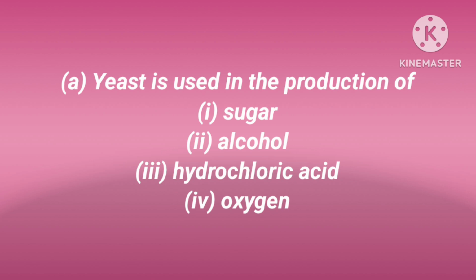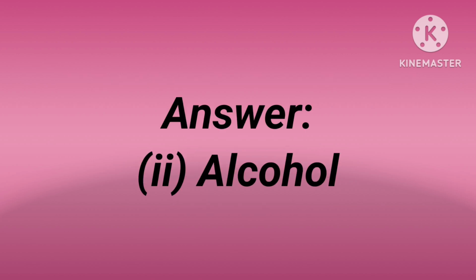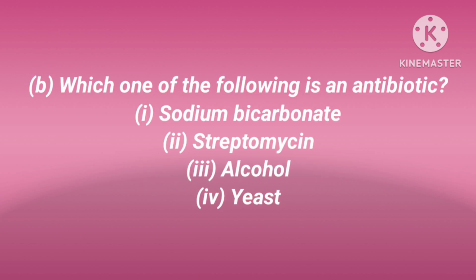Of course, we know that sugar, hydrochloric acid or oxygen cannot be prepared by yeast. So definitely alcohol is the answer, produced by the help of yeast through the method of fermentation.